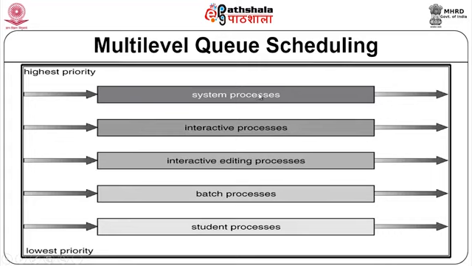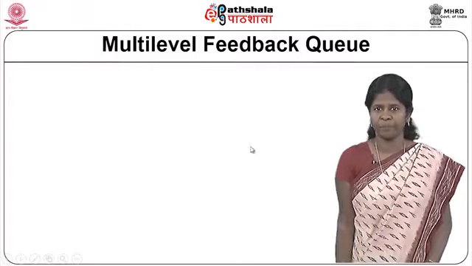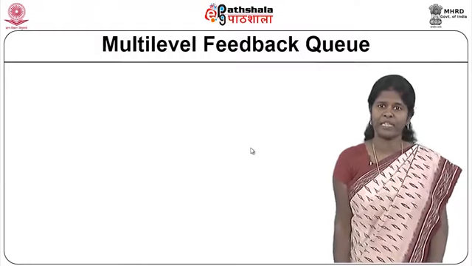So here you see that the highest priority is given to system processes, and then you have interactive processes, interactive editing processes, and so on, and based on the type of the process, they have been put into multiple queues. The highest priority is given to system processes, the lowest priority is given to student processes, and the higher priority processes sitting in the topmost queue will be given a different kind of scheduling compared to the processes in the lowermost queue. So here we saw multi-level queue scheduling, where you have multiple levels in the ready queue, or multiple queues rather than a single queue.